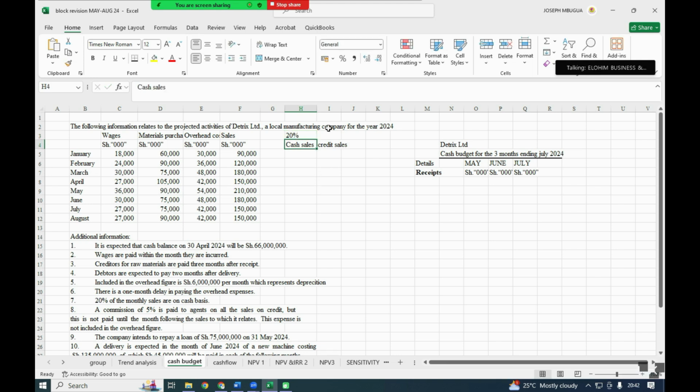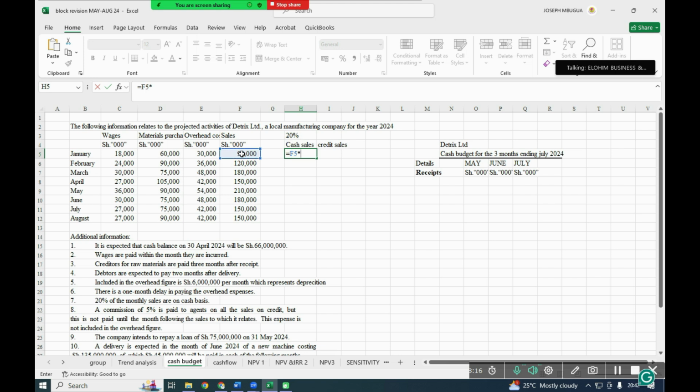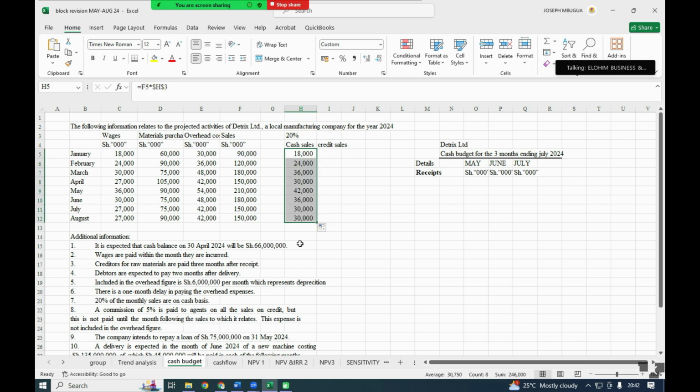So the balance is the creditor. If 20% of monthly sales are on cash, then the balance will be on credit. And we know our sales, we have been given this statement, the column for sales. So I will take this and just multiply by 20%, which I will lock. 20% is constant, so that means our cash sales will be constant. So that is our cash sales for each and every month, and the balance is what is on credit.